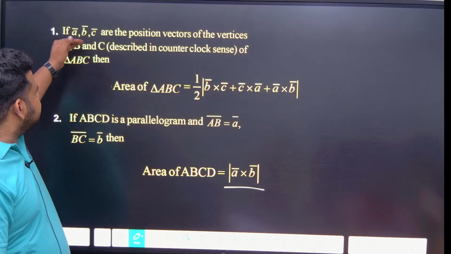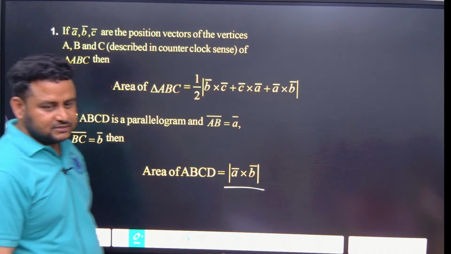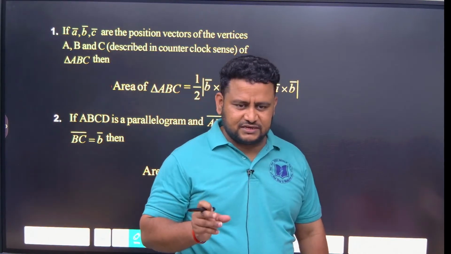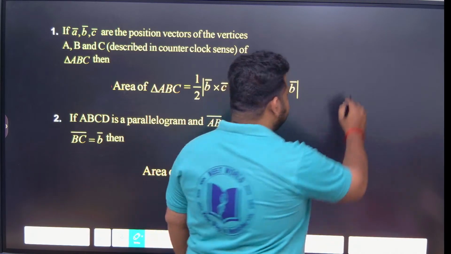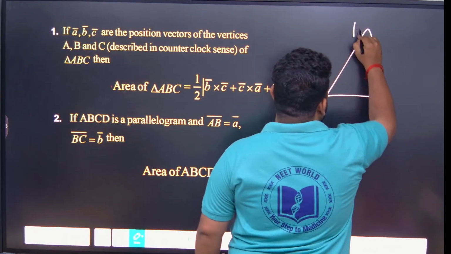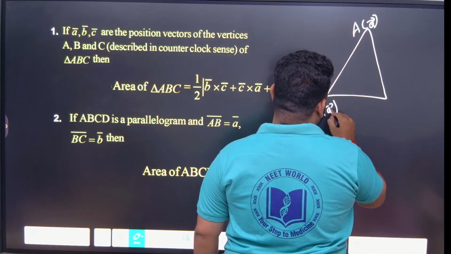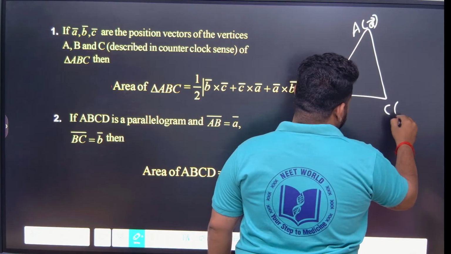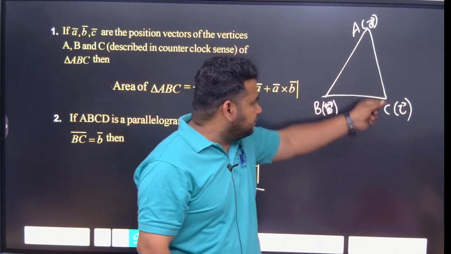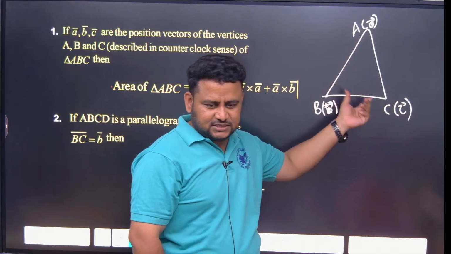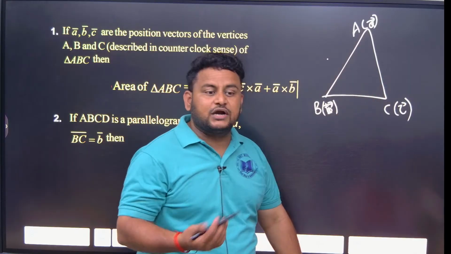Now A, B, C are position vertices, described counterclockwise. Then the area of triangle ABC. Now, earlier the value was given as vector A and vector B. But if they give position vectors A bar, B bar, C bar, instead of giving the vectors here, position vectors mean they are with respect to the origin. They were given position vectors, not the length like this. Then what is the area if they ask?